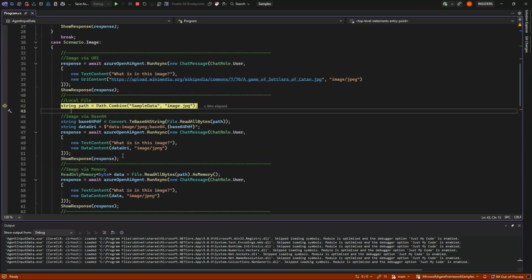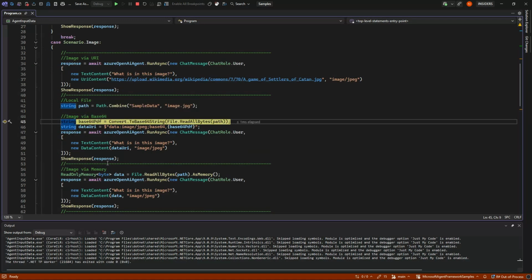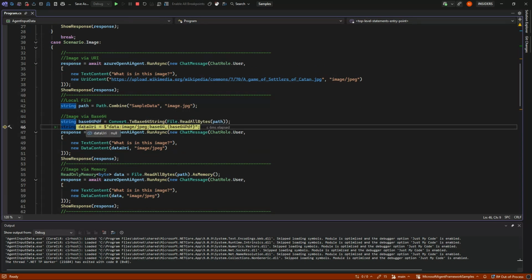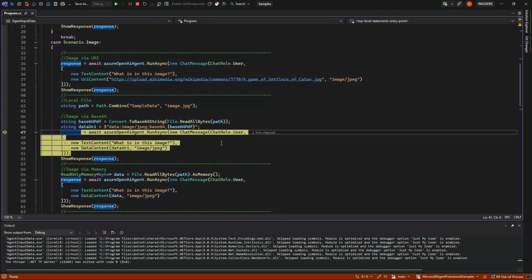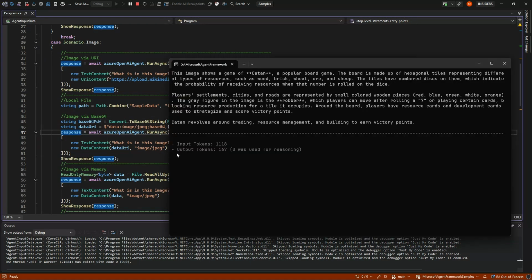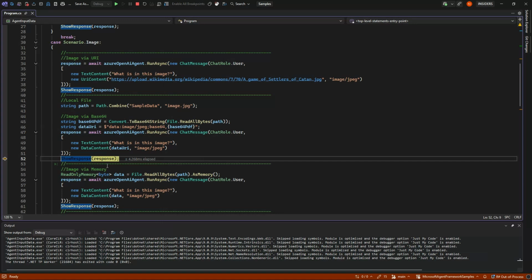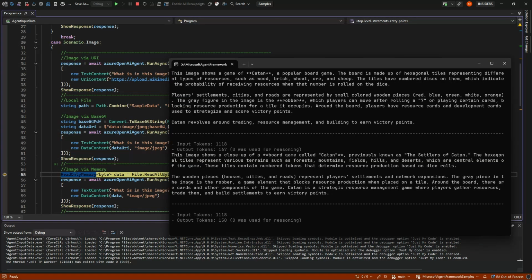And images can be processed in two ways, either as base64 with a data URI, and then we will just ask what is the content of the image. So we will see exactly the same response back, more or less, and taking the same amount of input tokens.